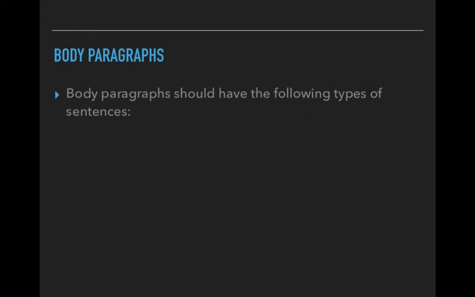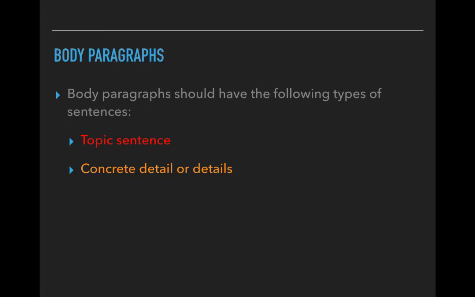It's very easy. Each body paragraph is going to contain 4 parts. The first part is going to be your topic sentence, which is going to be in red. The second part is going to be your concrete detail or details, which is going to be in orange in this presentation.